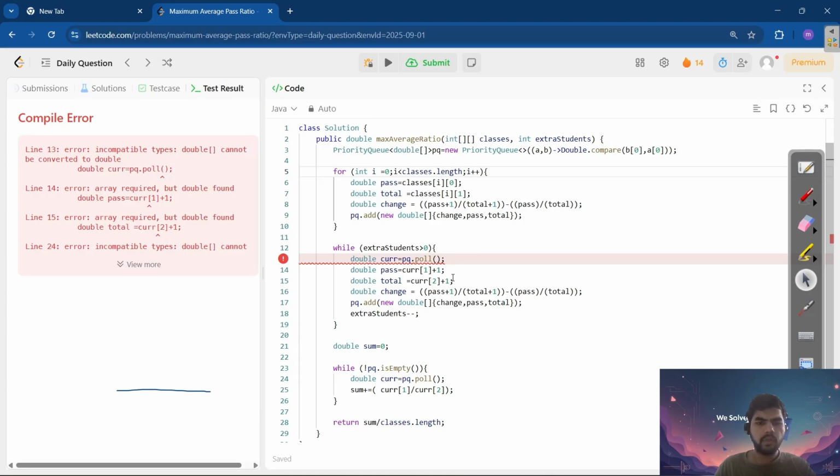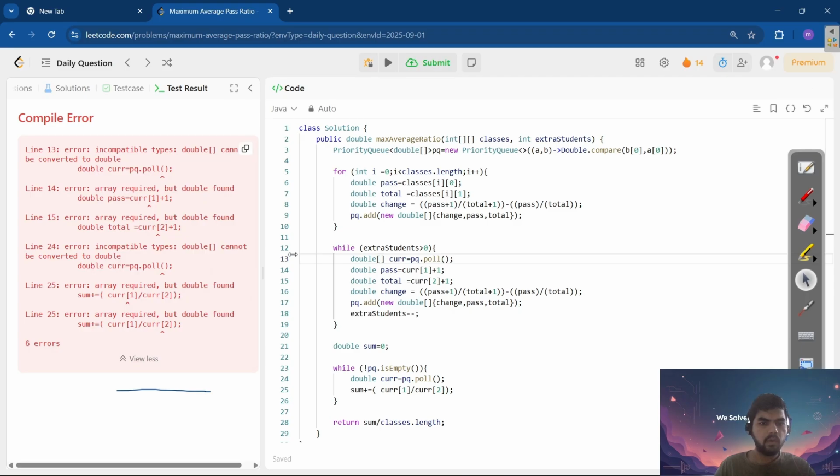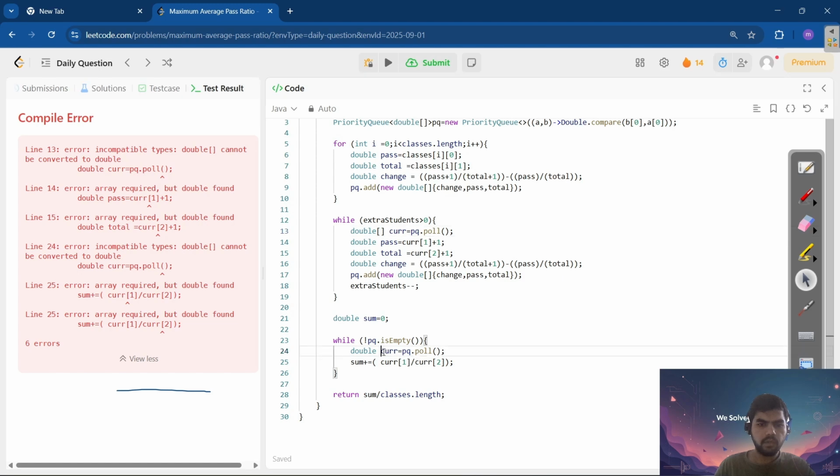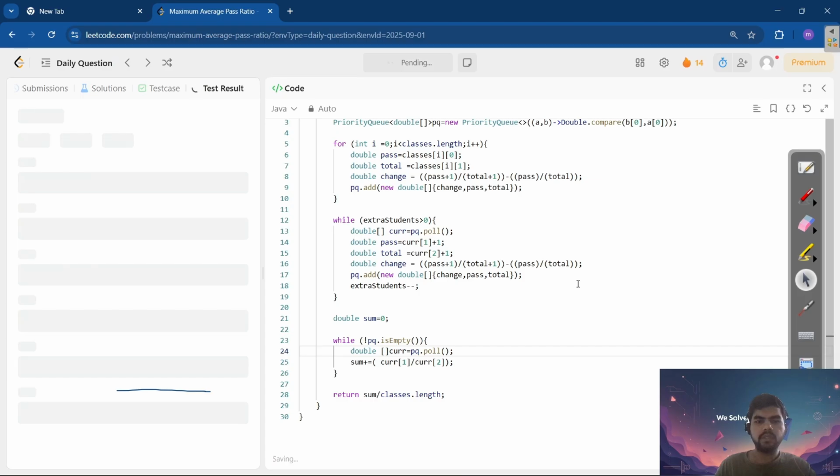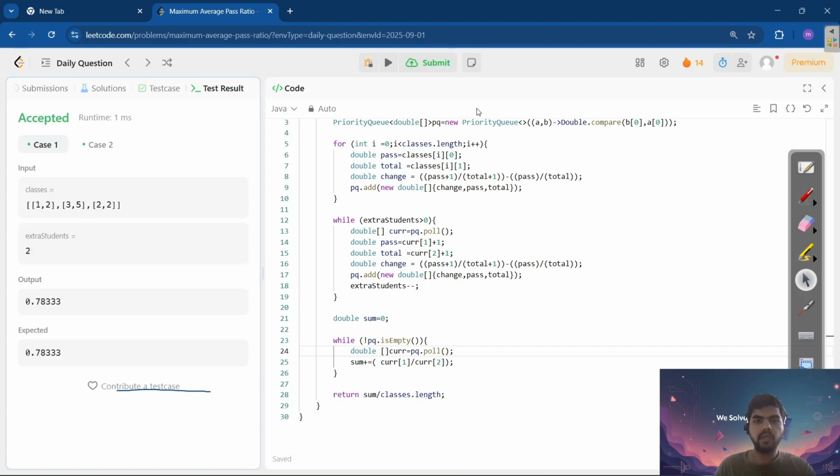Incompatible type. Oh, sorry, I forgot to add the array here. Let me check all the things. I think it's because of that only, most probably. Here also we need to add it. So these are some syntax errors that you should avoid. Okay, it's working fine. Let's try to submit it.